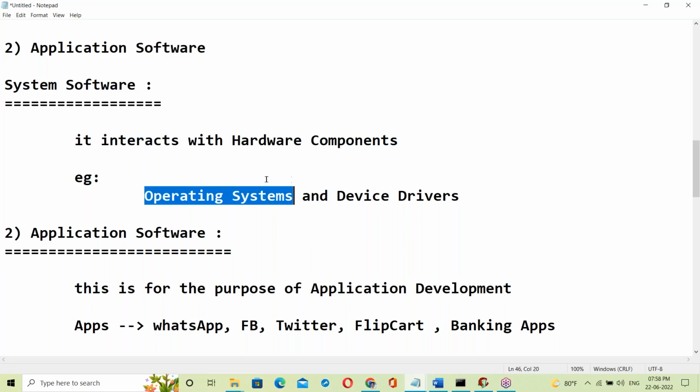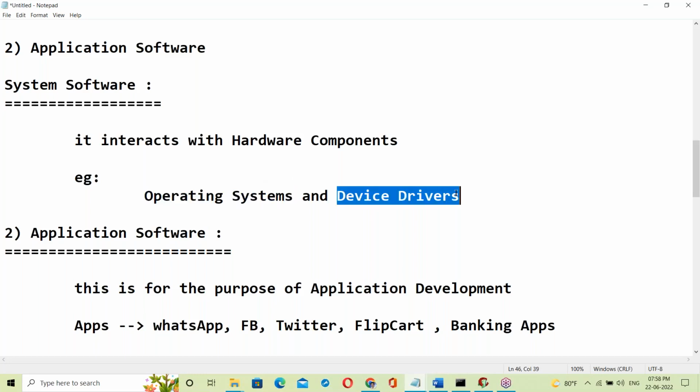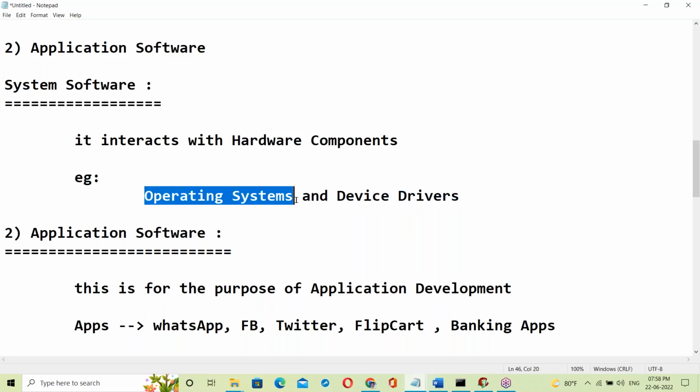Only the operating system can interact with hardware components, others cannot. Device drivers are part of the OS. So only OS can interact with hardware components.